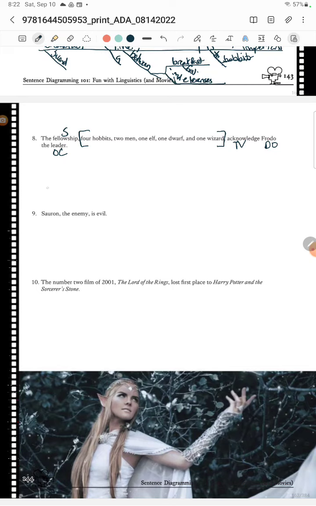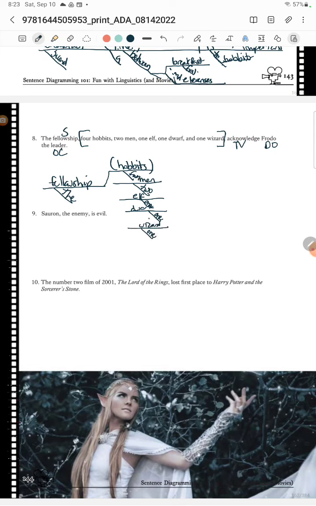Dear God, spacing. Okay, we're just going to jump right in. All right, so we have the fellowship. And then, all right, I'm just going to do it. So the fellowship is hobbits, 4 of them. It is men, 2 of them. It is an elf, 1 of them. It is a dwarf, 1 of them. And it is a wizard, 1 of them.